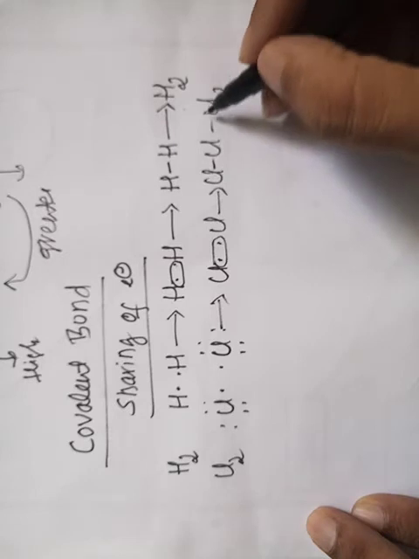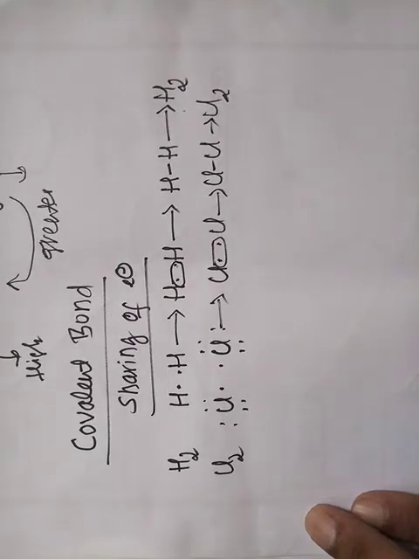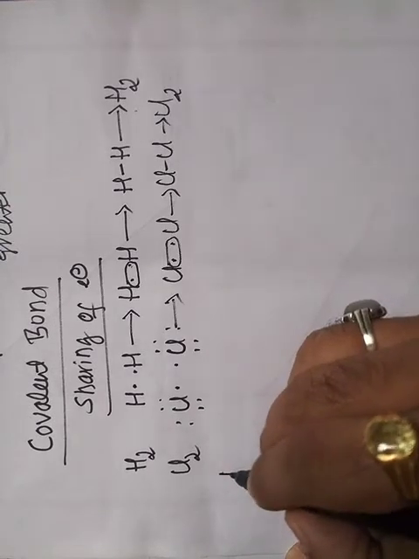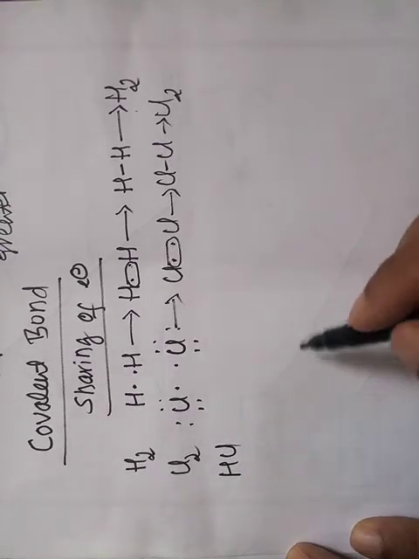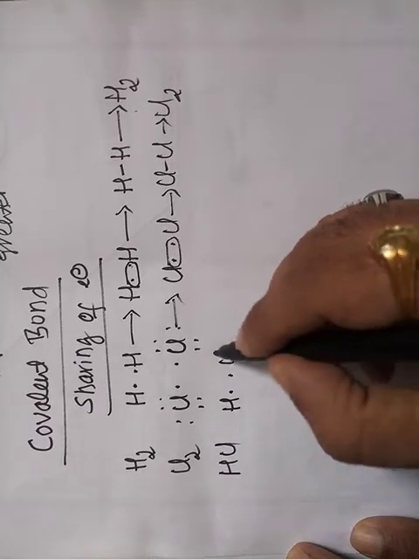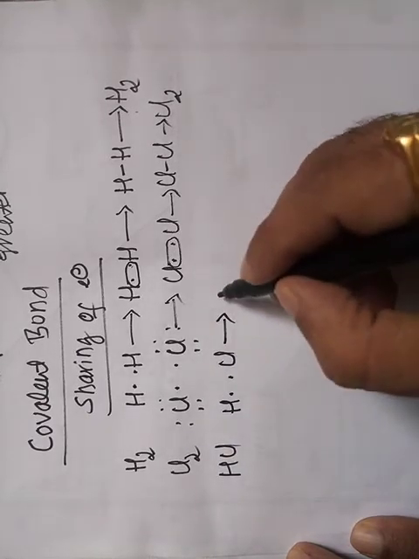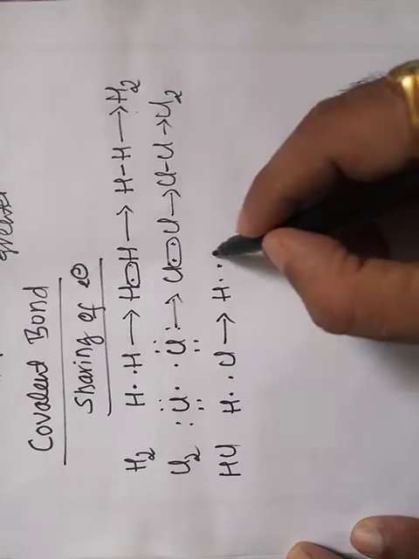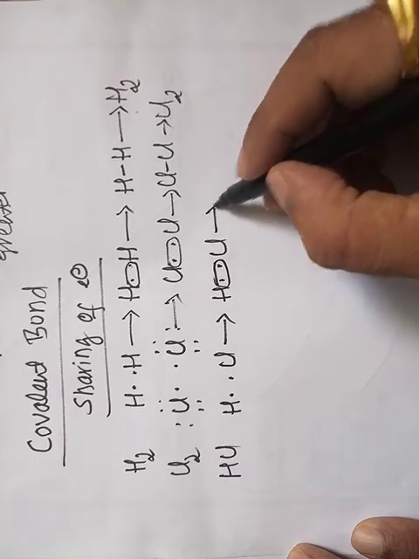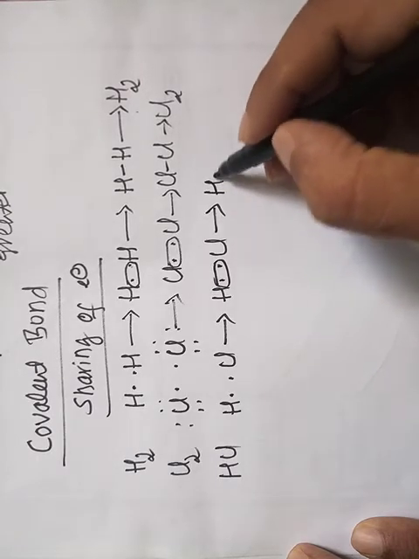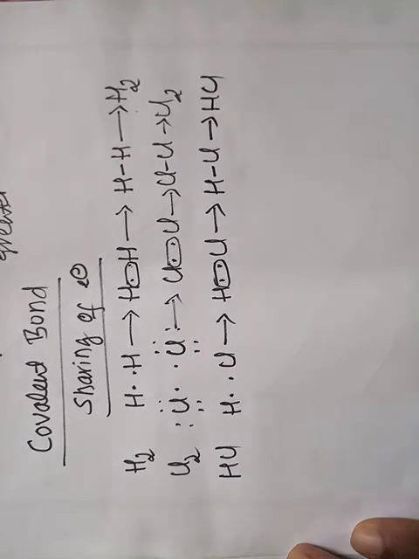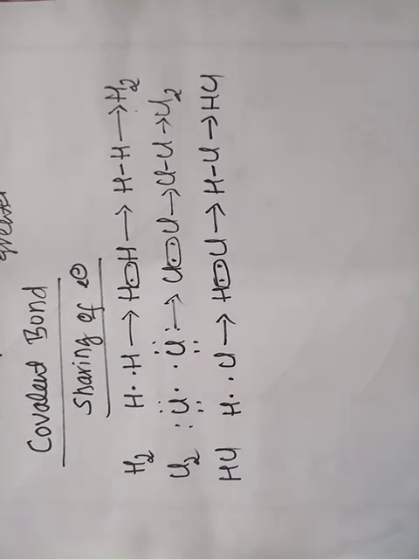That results in the formation of the chlorine molecule. Similarly, in the HCl molecule, the hydrogen atom shares one electron and the chlorine atom shares one electron. Therefore, the mutual sharing of a pair of electrons between two atoms results in the formation of a single covalent bond.